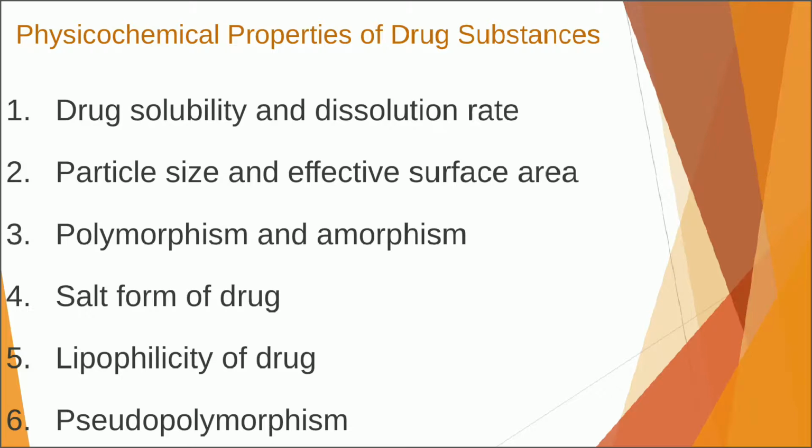These physicochemical properties include drug solubility and dissolution rate, particle size and effective surface area, polymorphism and amorphism, salt form of the drug, the lipophilicity of the drug, and pseudopolymorphism. All these factors are affecting the drug absorption through the gastrointestinal tract.